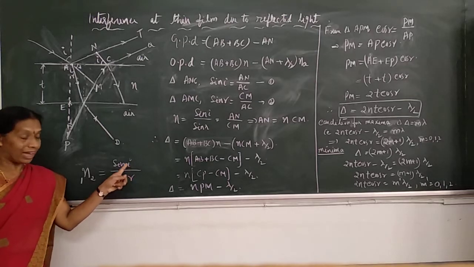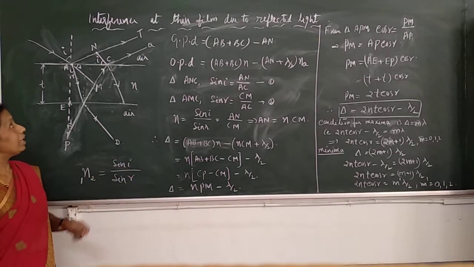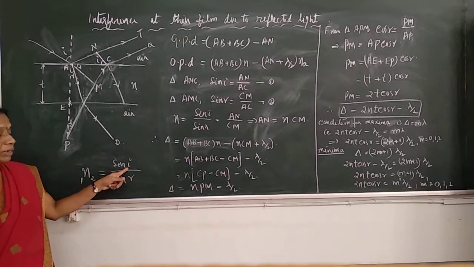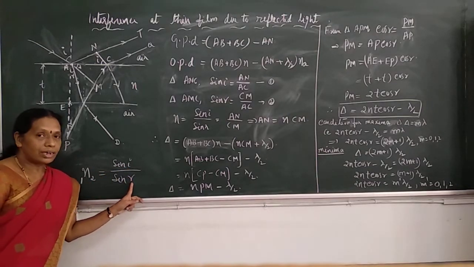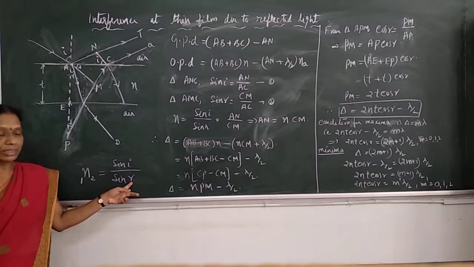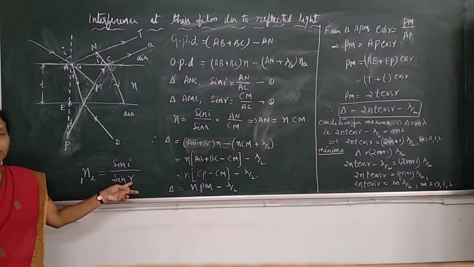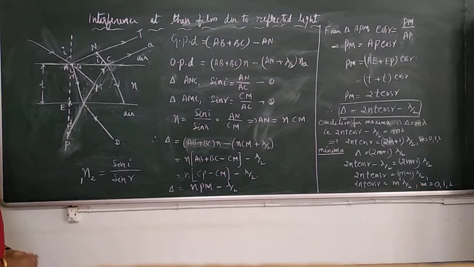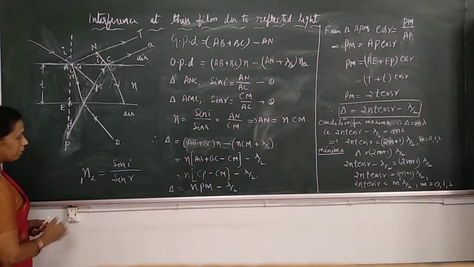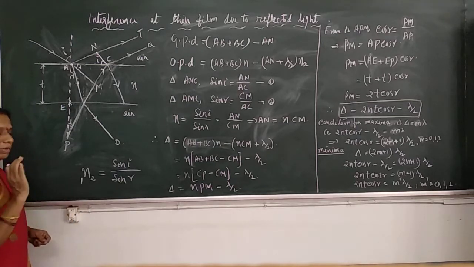The angle of incidence is the angle between the incident ray and the normal at the point. The angle of refraction is the angle between the refracted ray and the normal drawn at the point. This is Snell's law. Suppose light travels from air to a given medium, say glass.